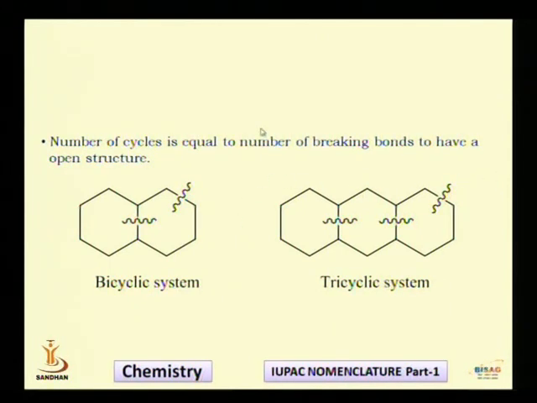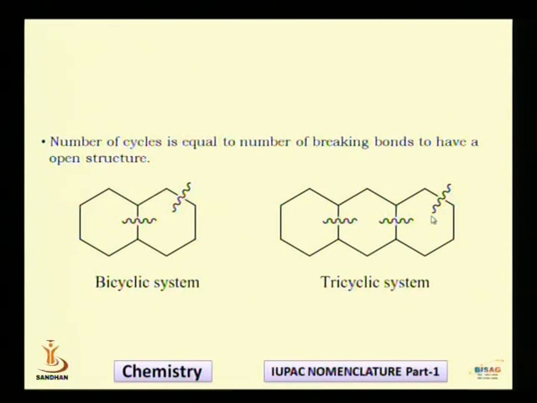So see, suppose I want to see whether this compound is bicyclic or tricyclic, then what I will do, I will break one bond over here, I am breaking another bond over here. So by breaking any two bonds of this molecule, I am converting it into a totally open component. Similarly, in this structure, you can see that if I break one bond over here, another bond over here, and a third bond over here, I will be making the component totally open.